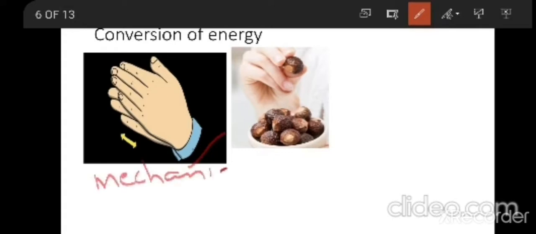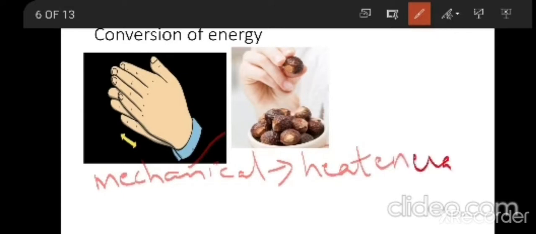Rubbing your palms means you are physically working. Then this mechanical energy, after some time, is going to convert into heat energy, because heat is producing, no? So heat energy is producing from mechanical energy. So from one energy you are converting into another energy.